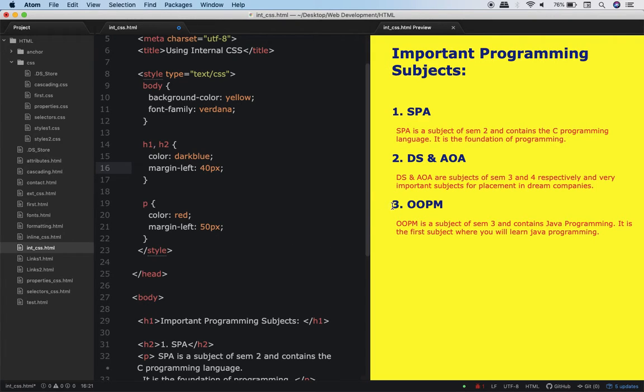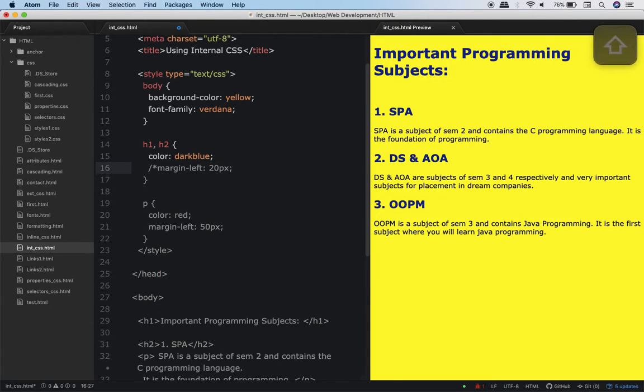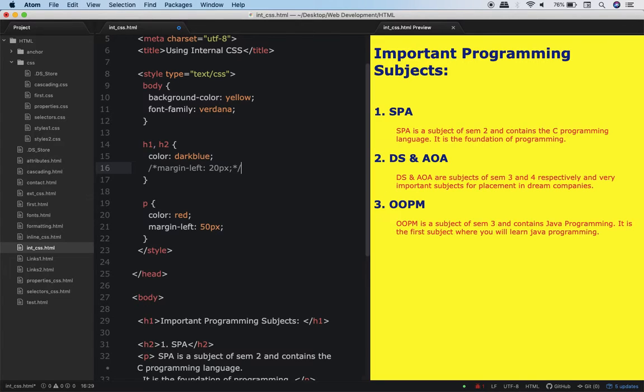Alright, so now this heading is slightly to the left. Now also let's understand one more thing. We'll talk about this later also. Let me make it 20 pixel and let me make it a comment. By the way, in CSS, comments are given in the same way as you give in C language or Java. Okay. So now what I have done is I have made this margin left as 20 pixel. Okay. That means now the margin property is applicable to the headings.